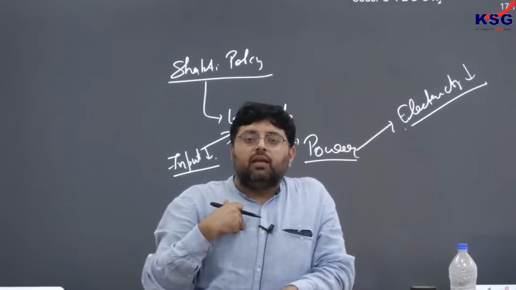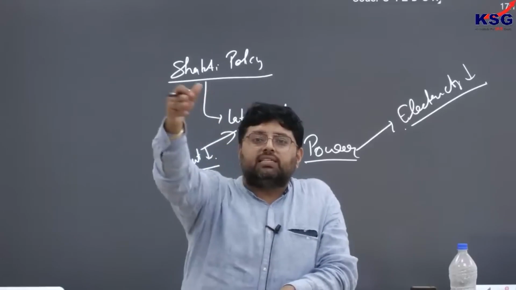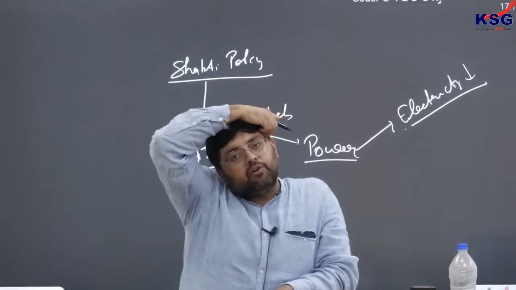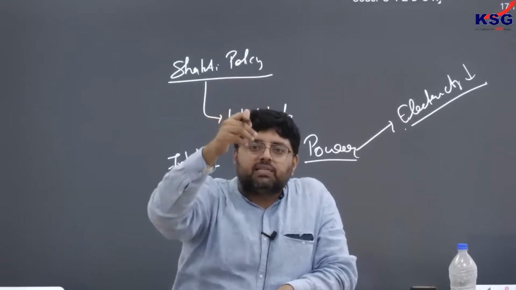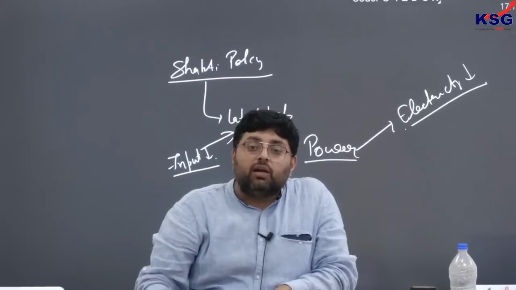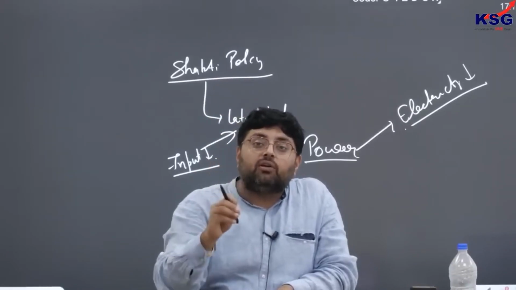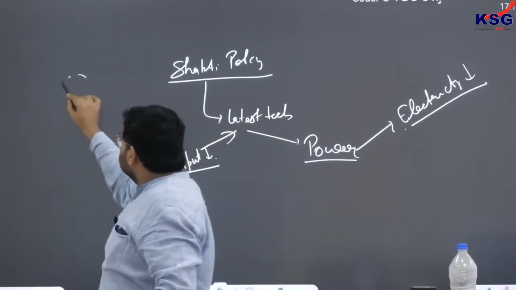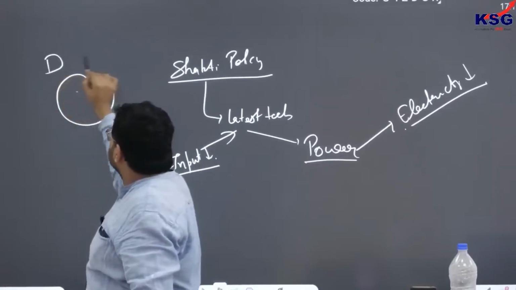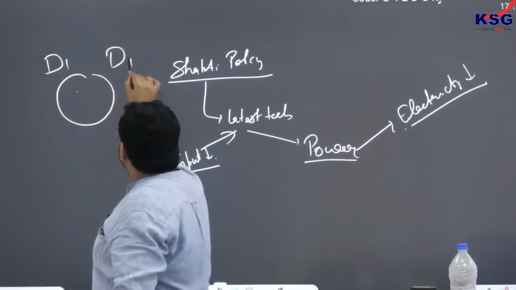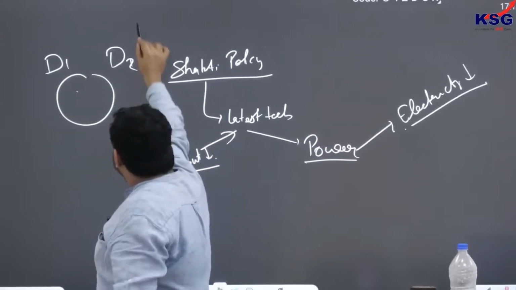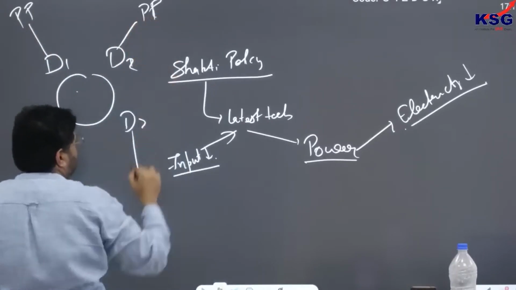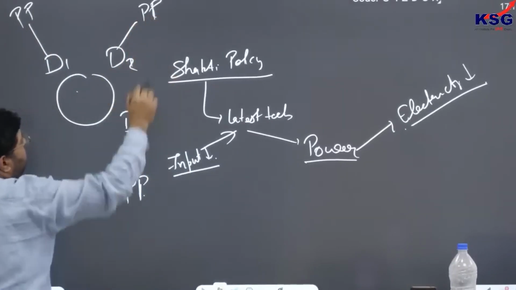Similarly, if I am a consumer using electricity, you know that these power plants are run by private companies also, so I find that the nearby Discom is purchasing power from there. So I can also say that I want to shift from this Discom to that Discom. In my area there may be, for example, 3 Discoms, Discom 1, Discom 2 and Discom 3, which are purchasing power from various power plants.